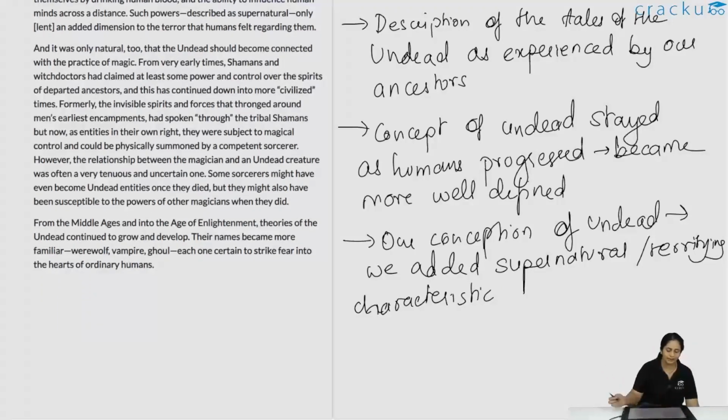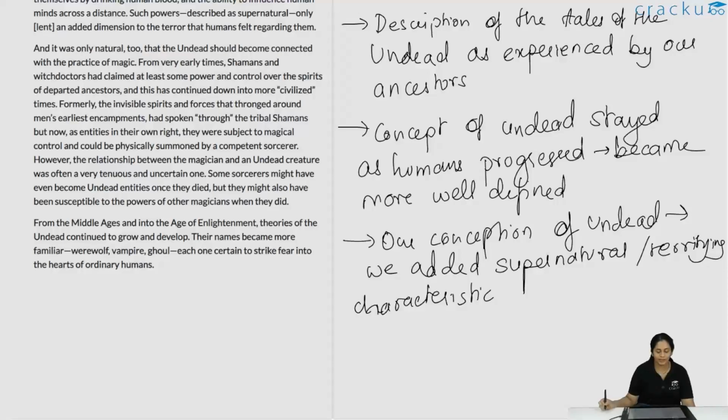Now let's take a look at the next paragraph. And it was only natural too that the undead should become connected with the practice of magic. From the very early time, shamans and witch doctors had claimed at least some power and control over the spirits of the departed ancestors. And this has continued down into more civilized times.